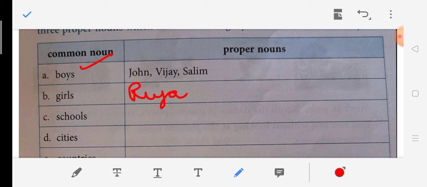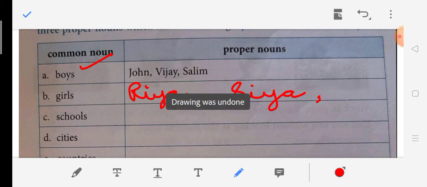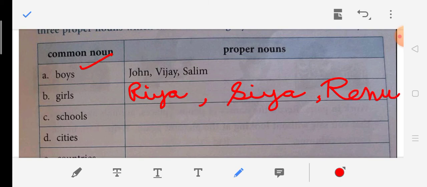Ria. Now remember that all proper nouns will begin with capital letters only. Okay, then Sia, and then Renu. Okay, fine. Then like this, you can do the other things on your own. Like schools, you can write Bhavans, then you can write Center Point, then you can write DPS. There are so many schools, isn't it?